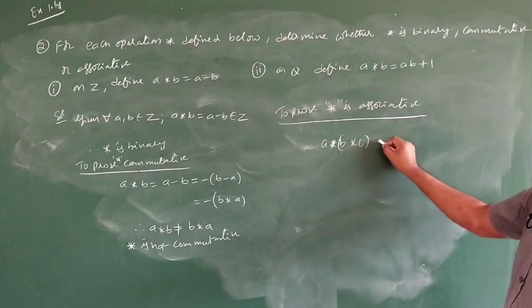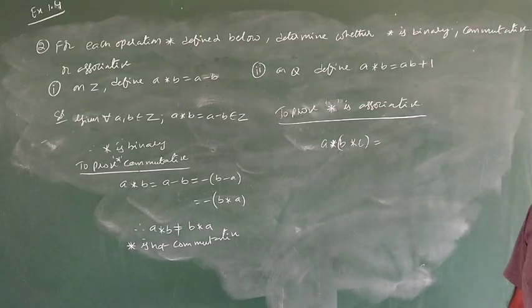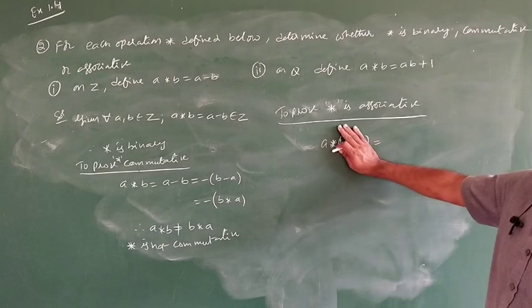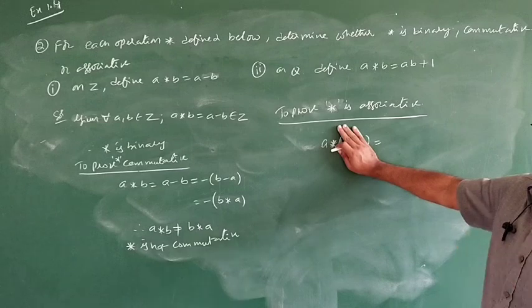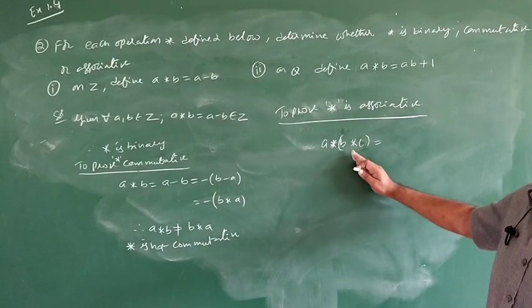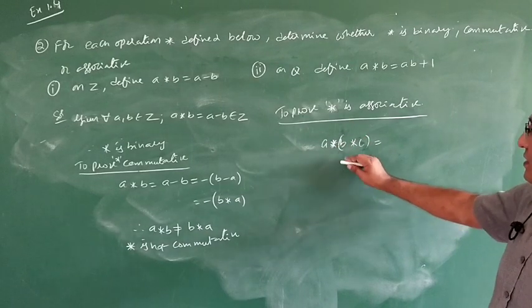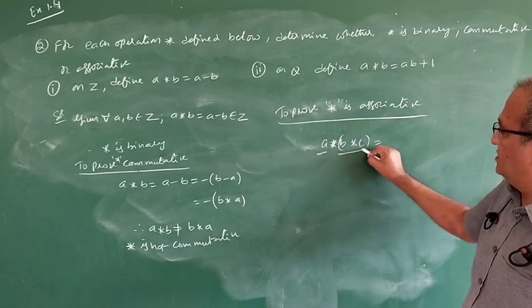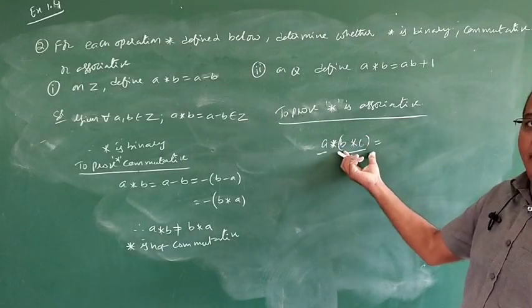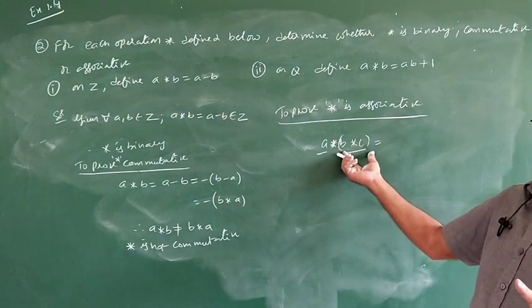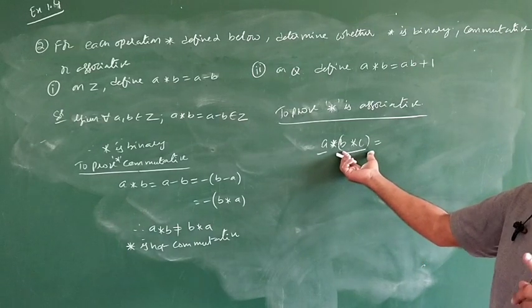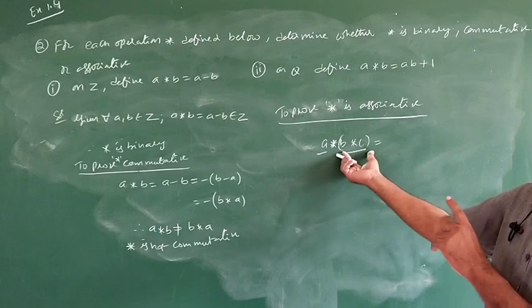Observe here, when doing the associative property, first we have to close this bracket first. Everybody used to make mistakes here only. You will do according to your wish, first somewhere you will open this bracket. So this is very important. Based on that only you will get it correct. Many students fail to prove associative because they don't concentrate here.